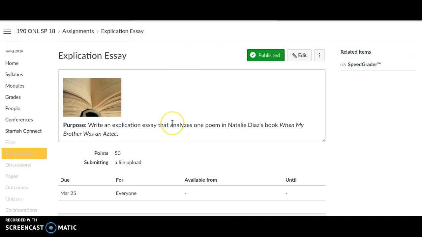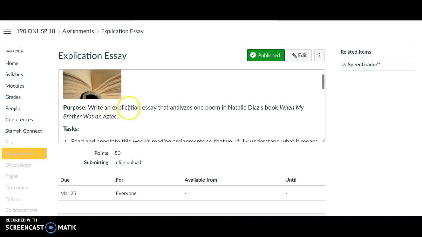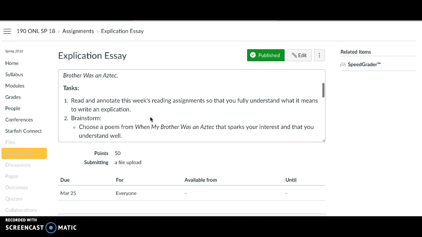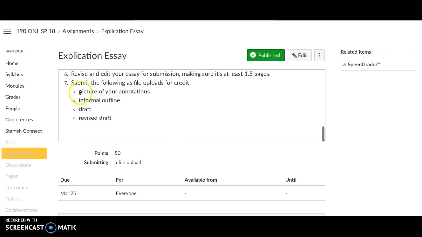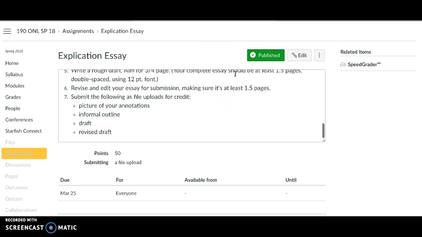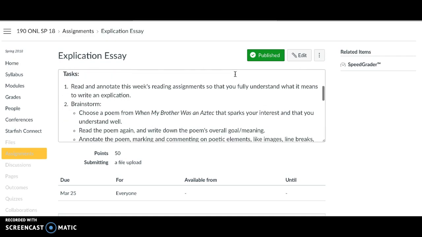Okay, so in terms of the assignment, your goal is to pick one poem and write an explication essay that analyzes that poem. I've broken this essay assignment down into tasks. If we look at the bottom, you're going to submit the following: a picture of your annotations on the poem, an informal outline, a draft, and a revised draft. You're going to do all this week, but this is just a 1.5 page paper, so it's not extremely long in terms of the work.